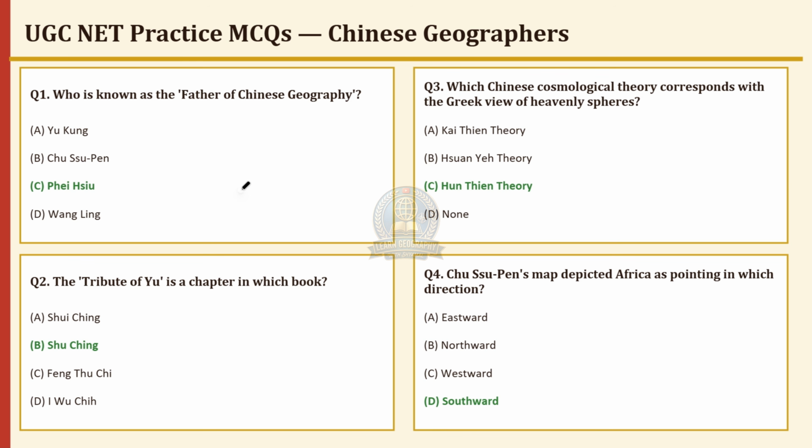Some practice questions for the NET examination. Who is known as the father of Chinese geography? Correct answer is option C, Fei Hsiu. Which Chinese cosmological theory corresponds with the Greek view of heavenly spheres? Correct answer is option C, Hun Tien theory. The Tribute of Yu is a chapter in which book? Correct answer is option B, Shu Ching. Chu Pen's map depicted Africa as pointing in which direction? Correct answer is option D, southward.